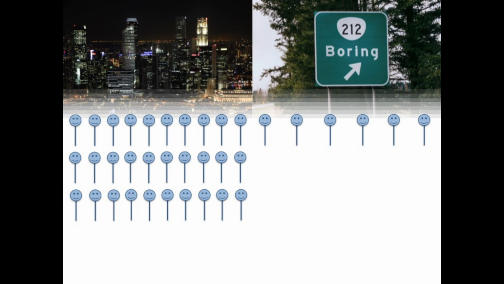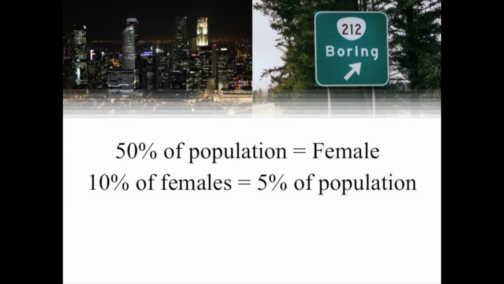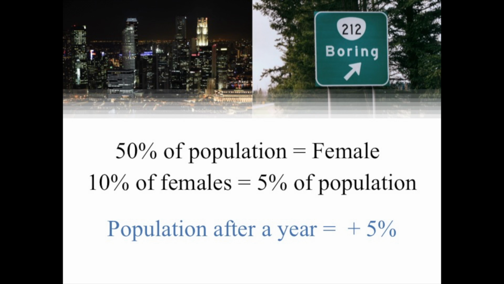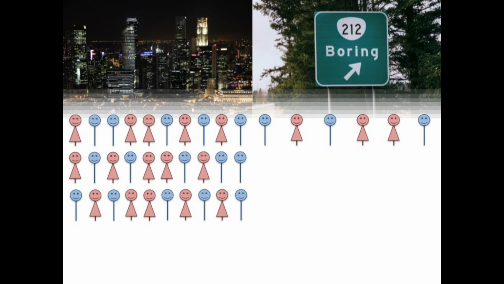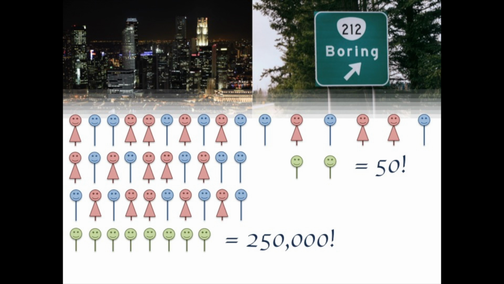And assuming 50% of the population is female, let's say over the course of a year, 10% of females will give birth. That's way more than we'd realistically expect, but simplicity. So, in a year's time, 50 Boring women and 250,000 Gotham women will have children, making their new population counts 1,050 and 5.25 million respectively. How about after the first year?